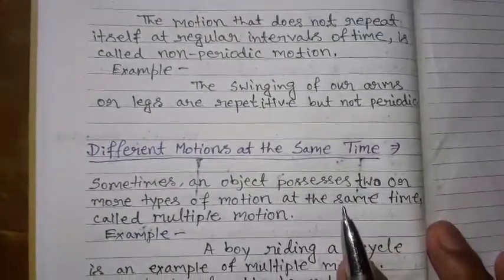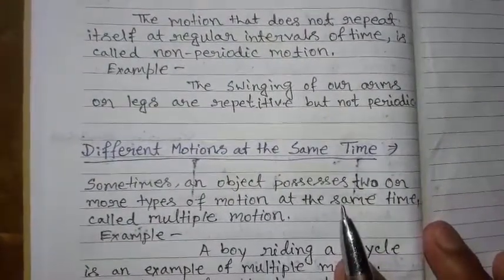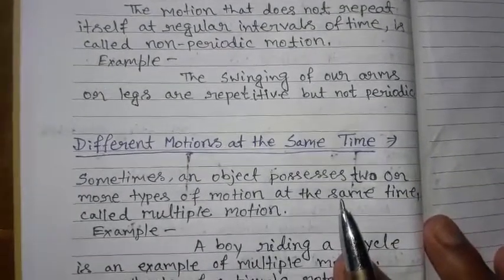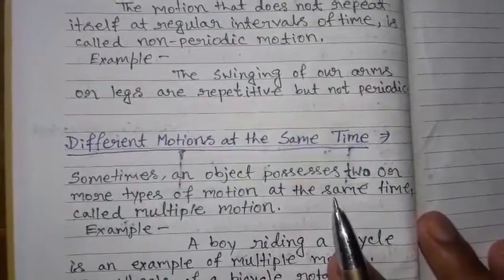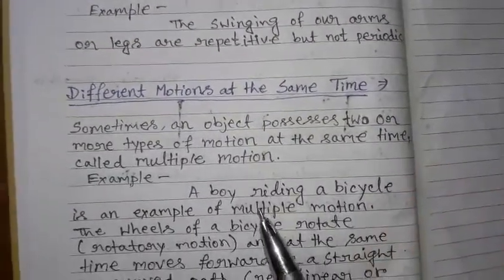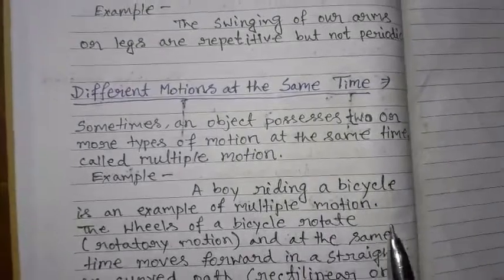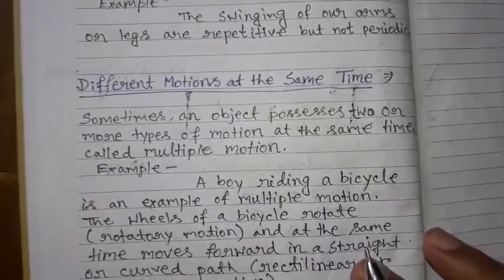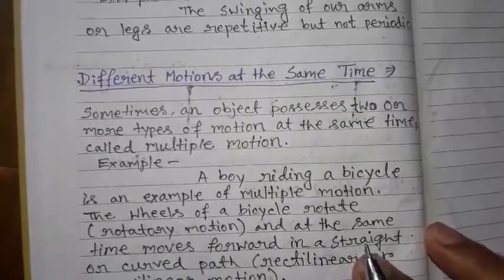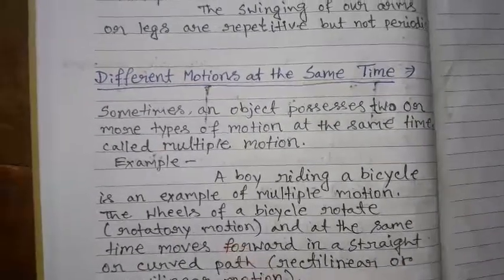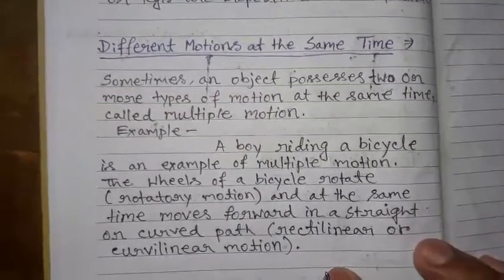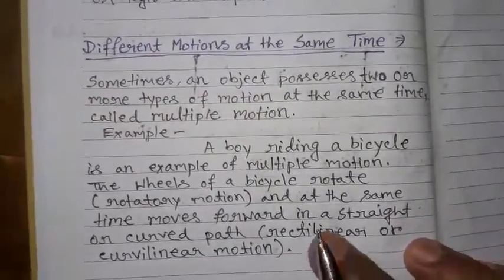Different motion at the same time. Sometimes an object possesses two or more types of motion at the same time, called multiple motion. Example: a boy riding a bicycle is an example of multiple motion. The wheels of the bicycle rotate, that means rotatory motion, and at the same time move forward in a straight or curved path.